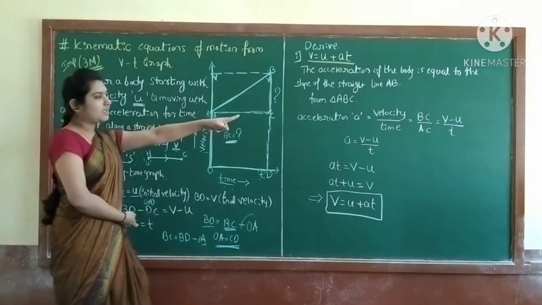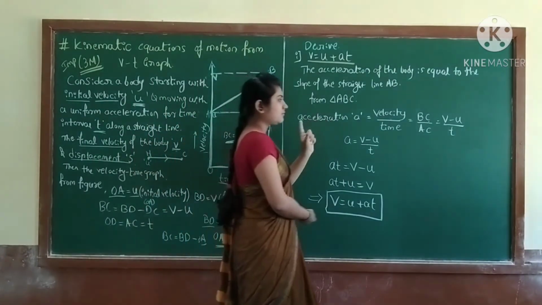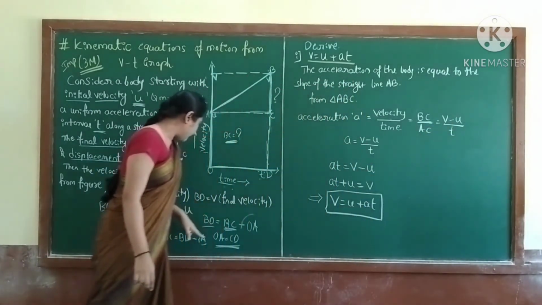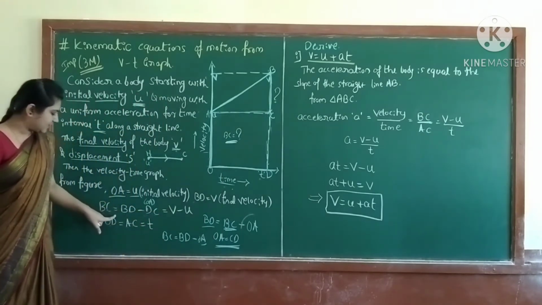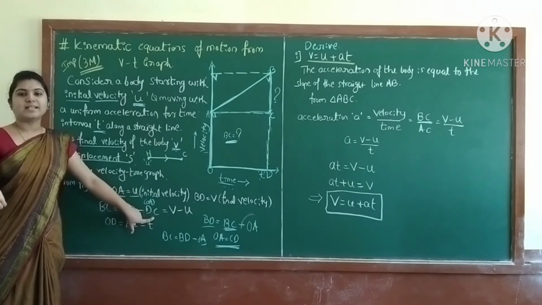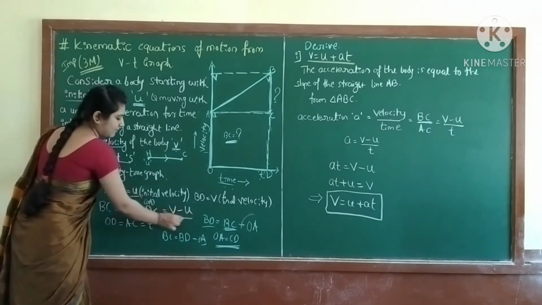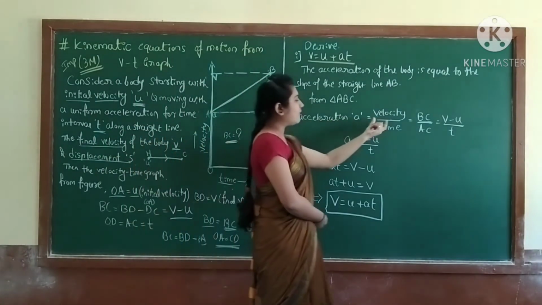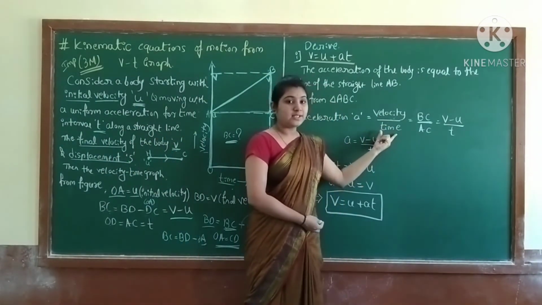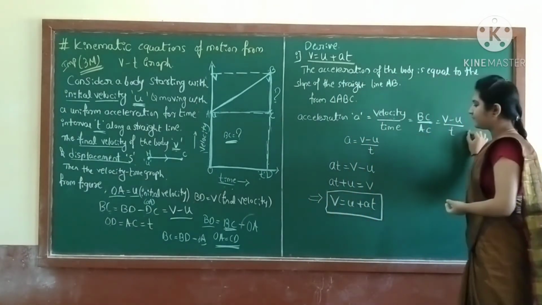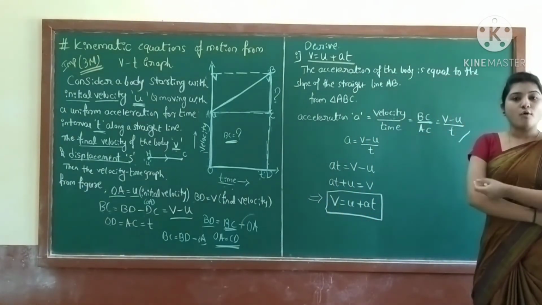So AC is t and BC is V minus U. Here we calculated BC is equal to BD minus CD, or else OA, is nothing but V minus U. So velocity divided by time gives V minus U divided by time t.